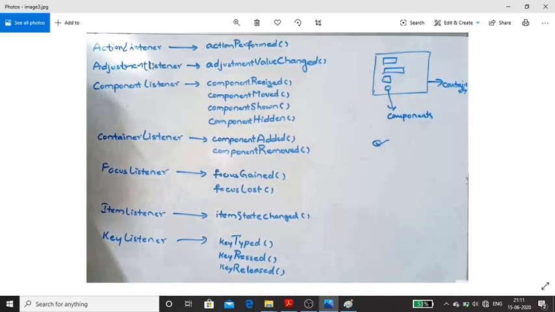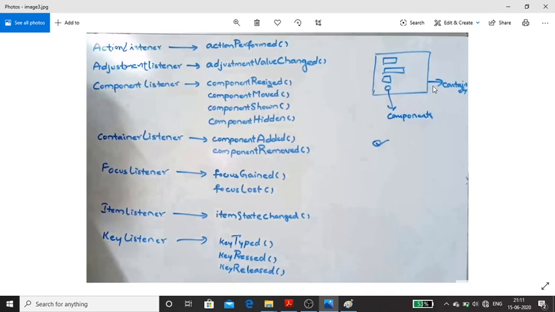These are the different listeners, and these are the methods associated with each listener. ActionListener has only one method, whereas ComponentListener has four methods, and each method does not have any definition. Why? Because these are interfaces. We should define them according to our requirement within our class.